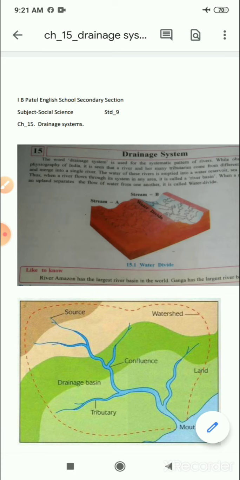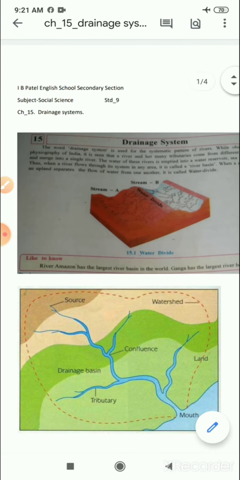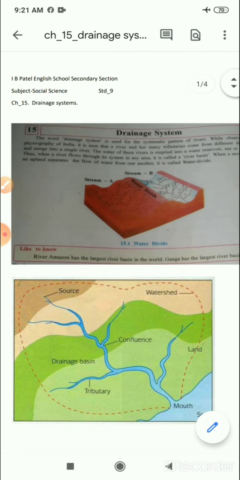Today, in this video, we will start lesson number 15. The name of the lesson is Drainage System from Geography. It is a very interesting lesson because it is about the rivers of India, the importance of the rivers, etc. So let's start.